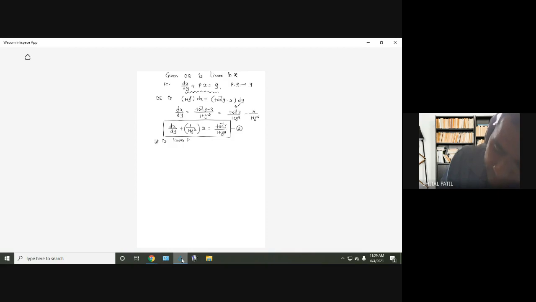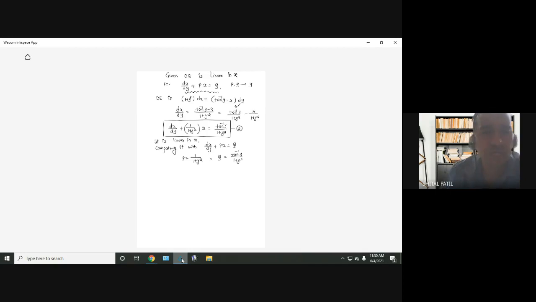It is linear in x. Comparing it with dx by dy plus px equal to q, p is 1 upon 1 plus y square. Is it a function of y? Absolutely. q is tan inverse y divided by 1 plus y square. Everyone is getting this. Okay.